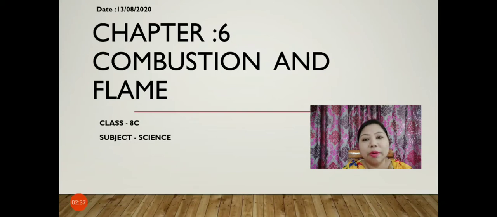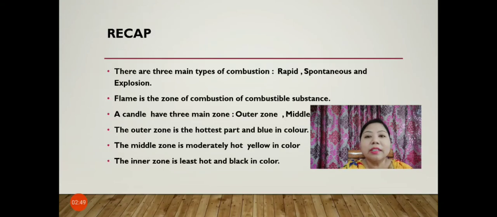We are doing chapter number 6, Combustion and Flame. We have already completed half the chapter. So today we'll do the last part of this chapter. So before proceeding, let us see what we have done in the previous class.